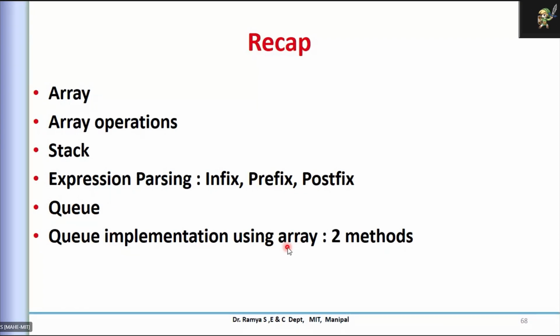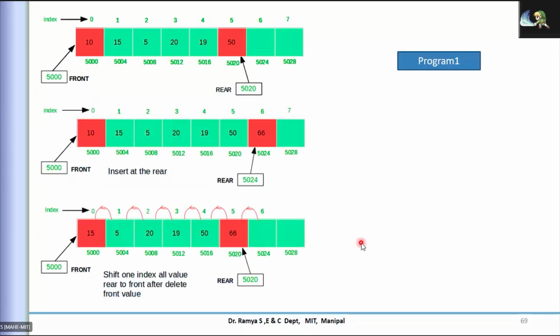We have seen in the last class two methods. Just to recollect, this is your array structure. I have a size, the capacity of the queue I can think of. So these are some inserted elements in that. If you want to insert one more element, it is always at the end. So you can't insert in between here. But if I want to remove, I have to take out always from the first. So that is the rule for the queue.